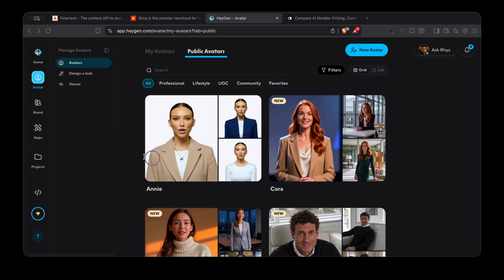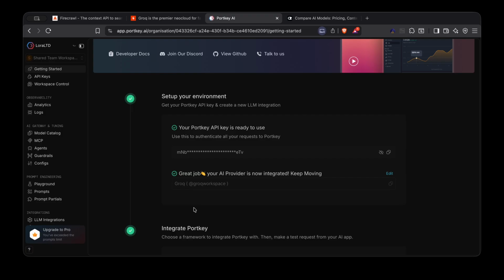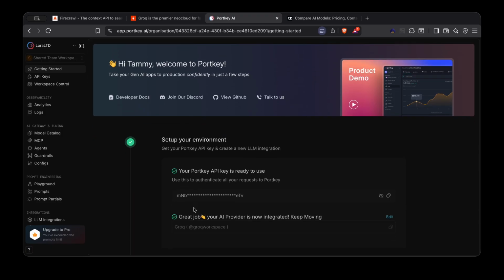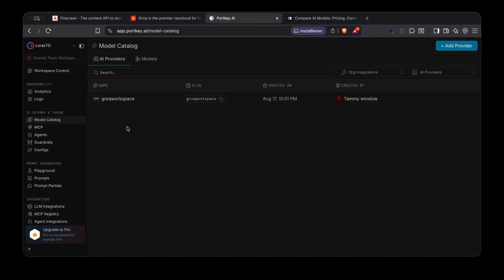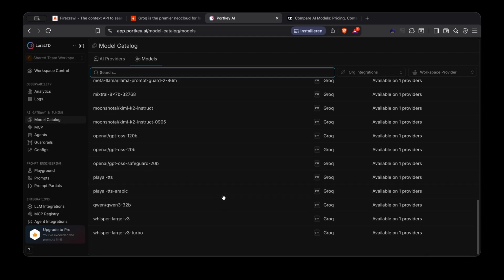Okay, then let's go to the next one, Portkey. I had set up a testing account here. Here you also create your API key, and then you can use their endpoints and chat with the models. And you see there, Groq. I took the API key from there so that I can use it here. So bring your own key from Groq, and I put it there, and that's where the models are fetched.